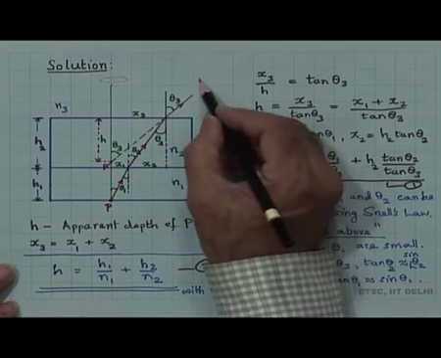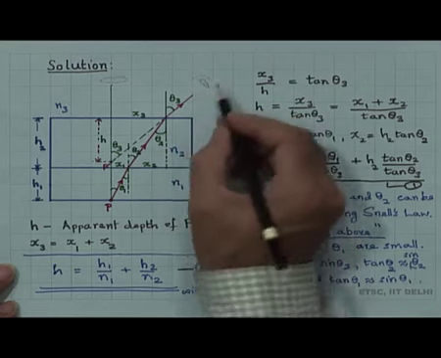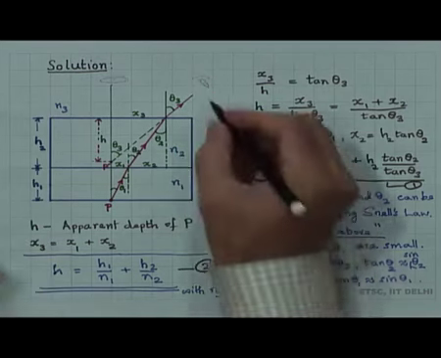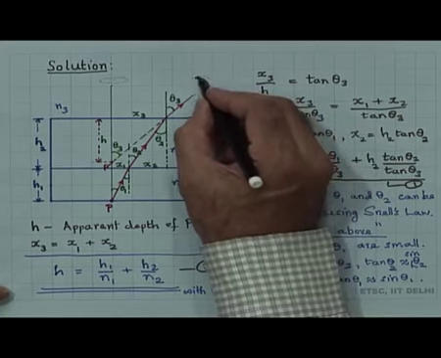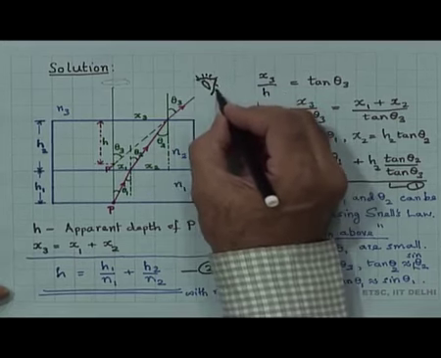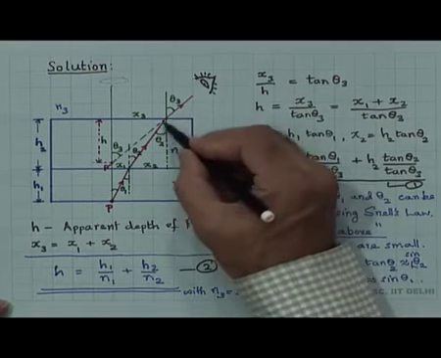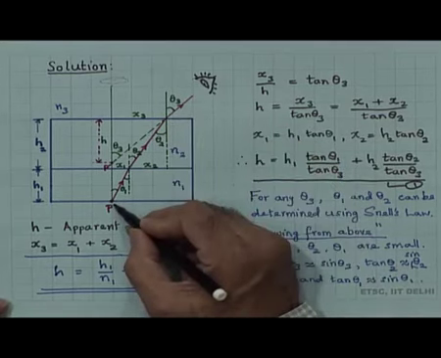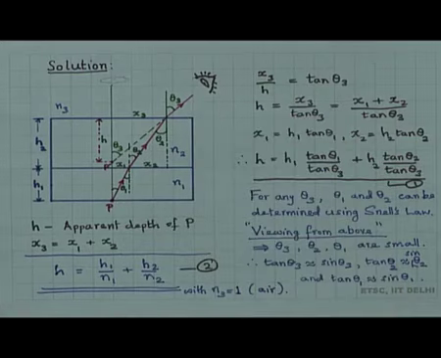If you are watching from here, so if the eye is here, let me draw an eye there. So, here is the eye. Then the eye is observing this point, which is coming at an angle theta 3.